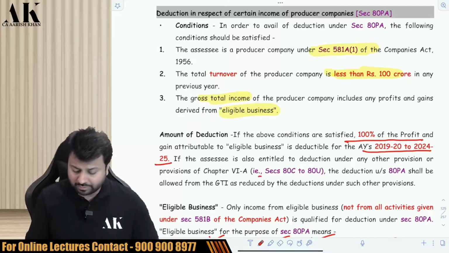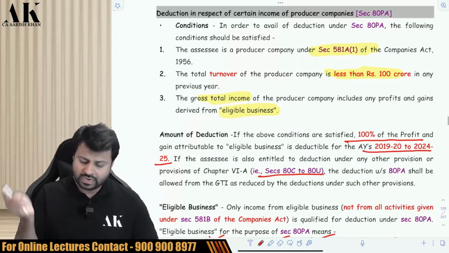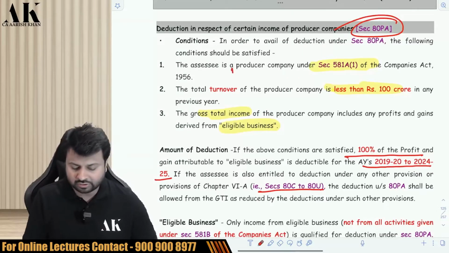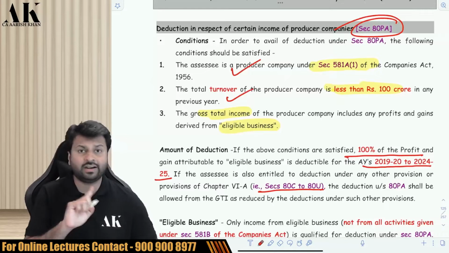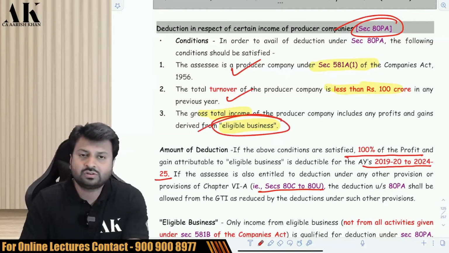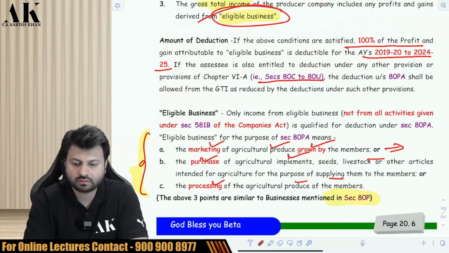Apart from this, they will also be eligible for deductions under 80C to 80U. They will get 80C to 80U also, and they will also get the deduction of 80PA for these 5 years. The condition is the assessee should be a producer company, the turnover should not exceed 100 crore rupees, and they should be engaged in the eligible business. Okay, so this is what your profit-linked deduction is all about. Just check it once and then we'll go ahead with the next part.